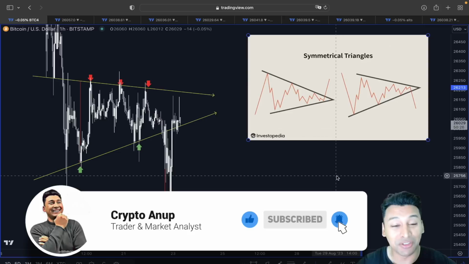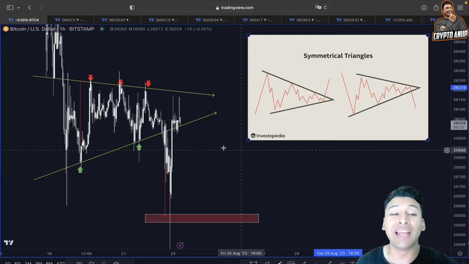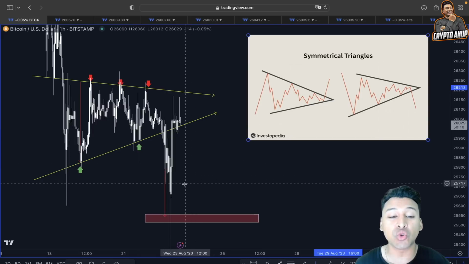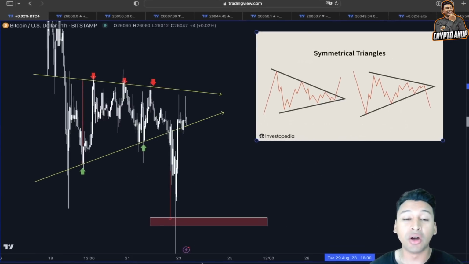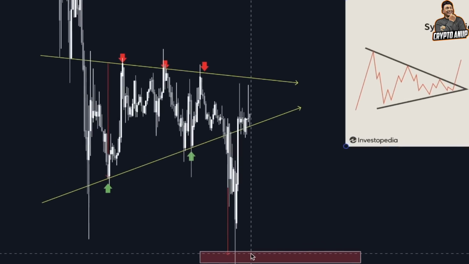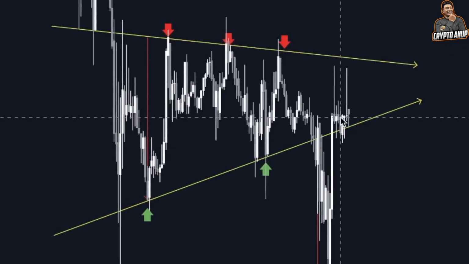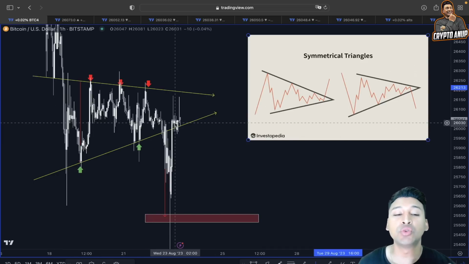Thank you very much. So in my previous video, we did talk about this symmetrical triangle, and since this was a very symmetrical triangle, I even showed you the price objective, the previous low around 25,500 or even the 25,000 support line. We came to the price objective from the symmetrical triangle, and right after that price started showing impulsiveness. Now since we are back inside the symmetrical triangle, what to expect next?